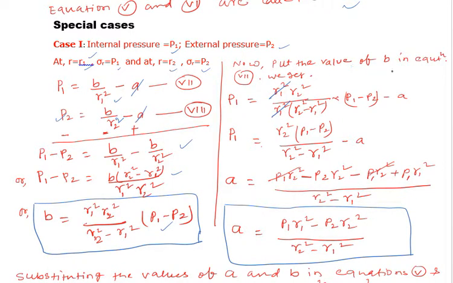Now put the value of b in equation number 7. So we will have P1 equal to r1 square r2 square by r1 square into r2 square minus r1 square into P1 minus P2, minus a. After simplifying, we will have a is equal to P1 r1 square minus P2 r2 square by r2 square minus r1 square.